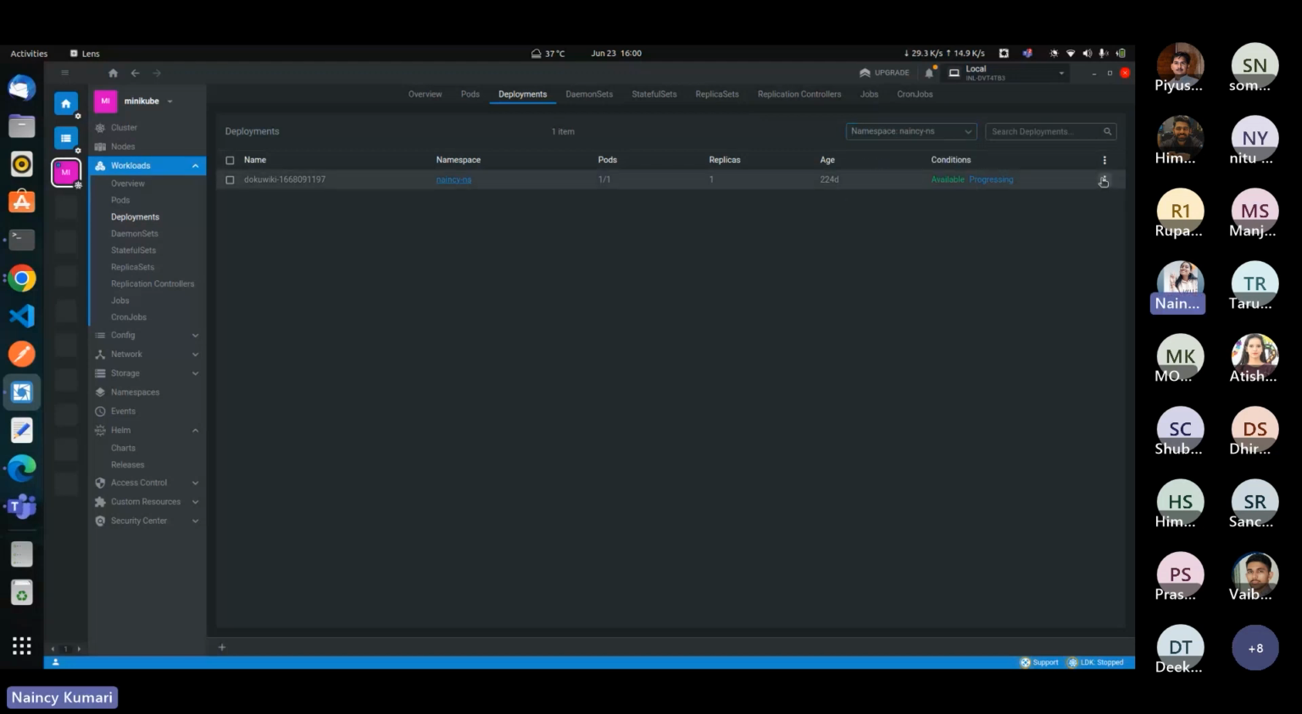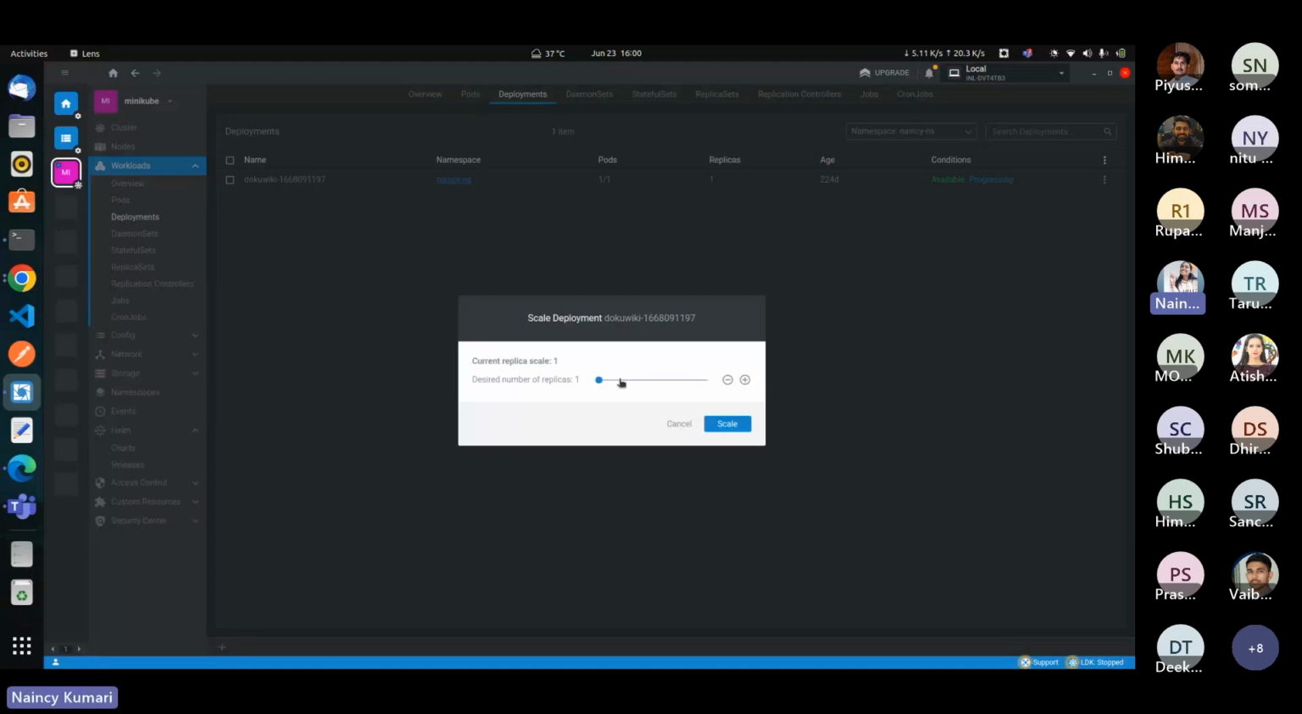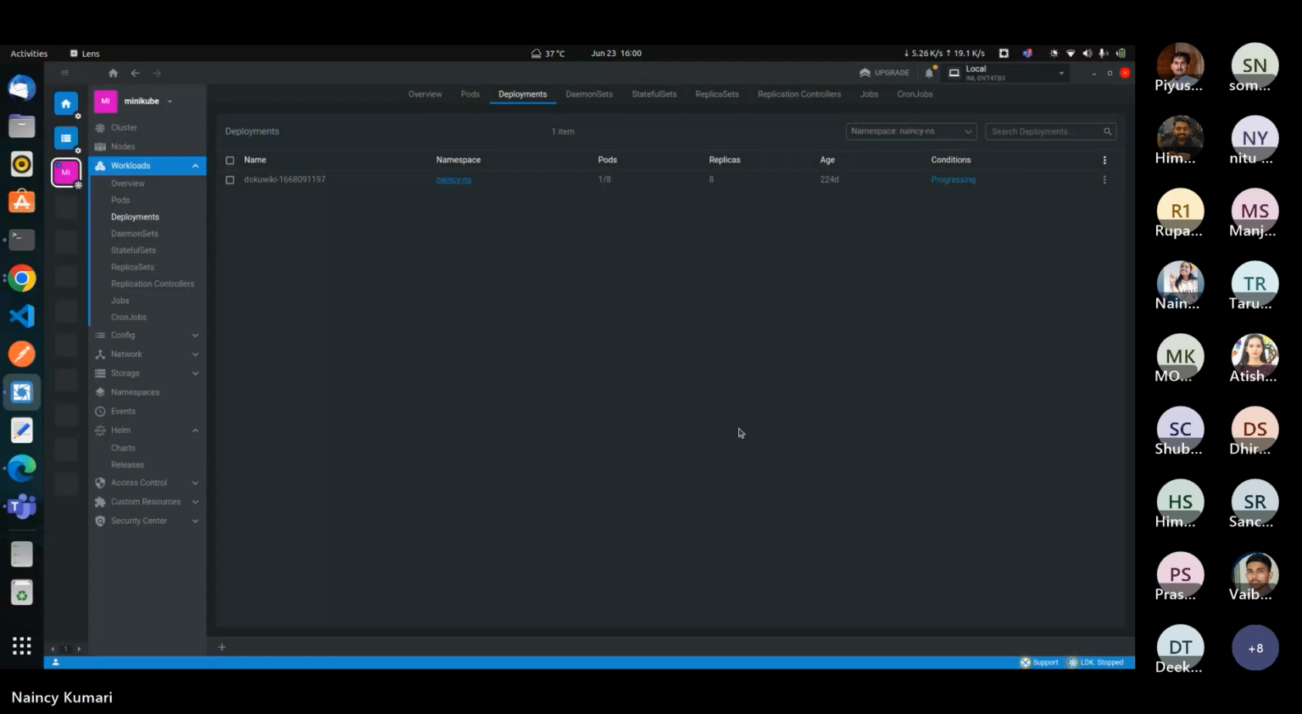Okay, so when you click on here, we can scale our deployments. If we want, then we can scale our deployments to 8, and click on scale. Then it will scale. As you can see here, replicas 8. So this is how easy it is for us. If we want, we can restart also. If we want, we can edit or delete also.